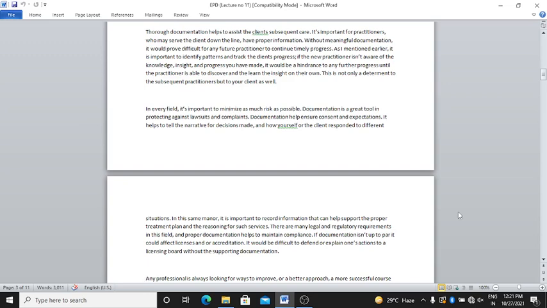What happens? In every field it is important to minimize risk, right? Then documentation is a great tool to protect against lawsuits and complaints. For example, I used to take one LIC insurance, right? LIC.